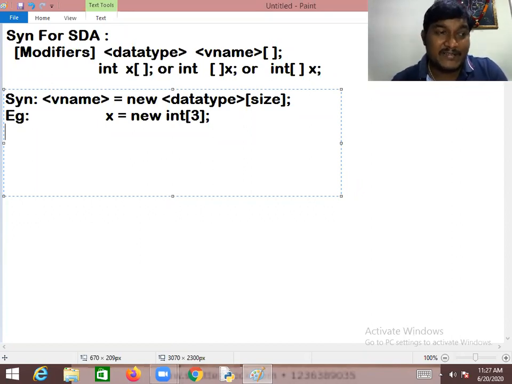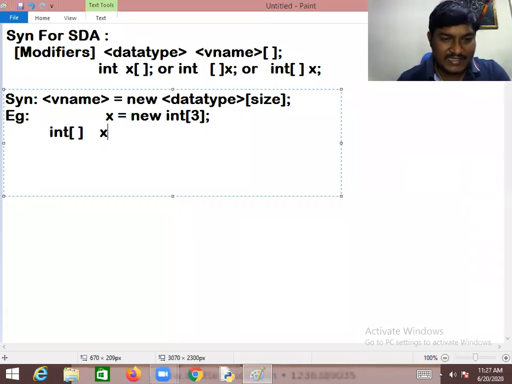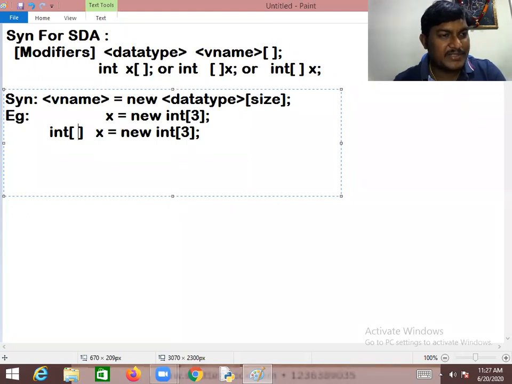Friends, combinedly we can also write it like this. Some people say: integer single dimension array x equal to new integer array of 3. Yes, you can use this way. But I request you, you can use any of these approaches for these declarations.